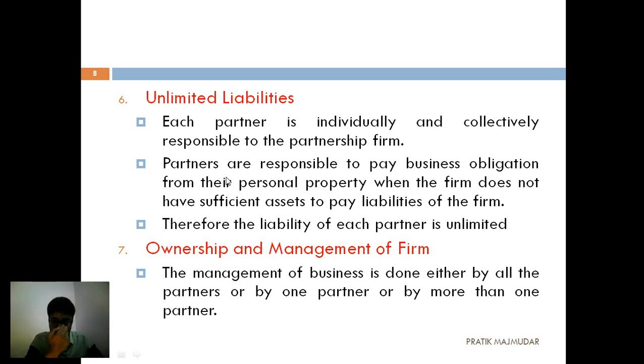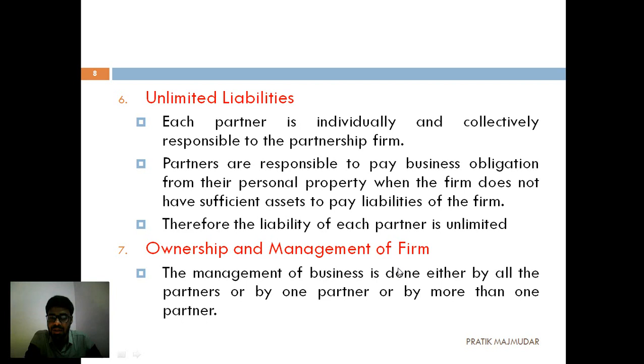For example, if we have started a business and there is a loss in the business and we are going to wind up our business, what we are going to do is distribute the losses. For example, if I become insolvent, then the other partners have to sell his property and everything should be paid, because the liability in a partnership firm is unlimited in nature. So that is the sixth one. Let's start with the seventh. Seventh is ownership and management of the firm.